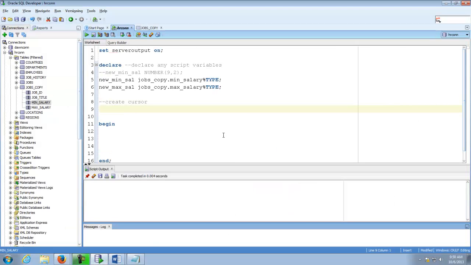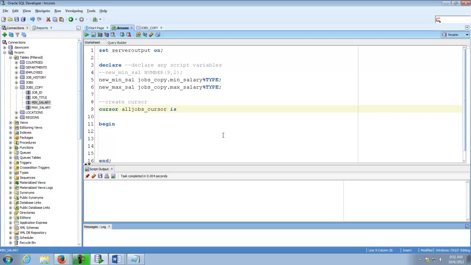We'll create the cursor. I'm just going to jump right in. It's cursor, and then I have to come up with a name for it. Why don't I call it the all jobs cursor? Again, you can dream up a name for your cursor, but make it explicit, especially when you're first getting started. You want to easily recognize all the things you're using in your script, and the only way to do that is to give them good descriptive names.